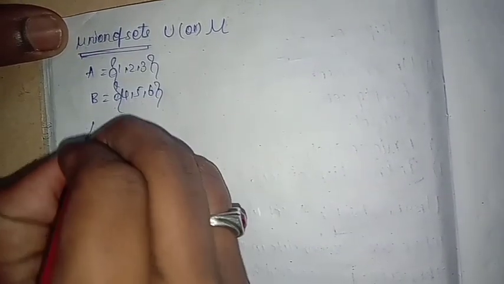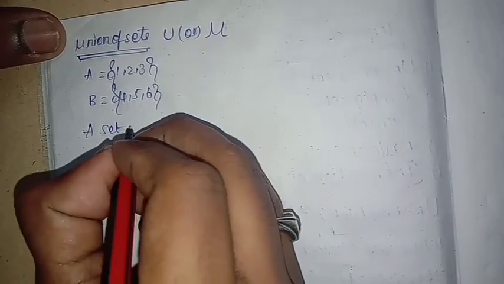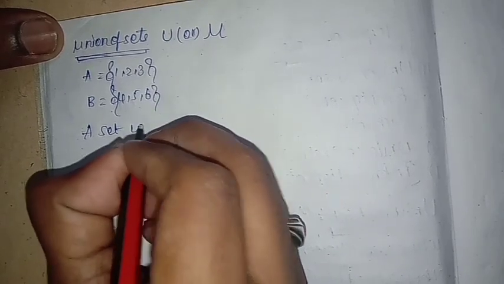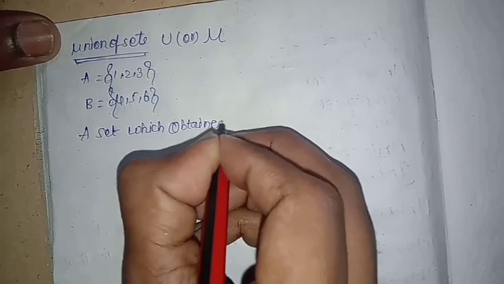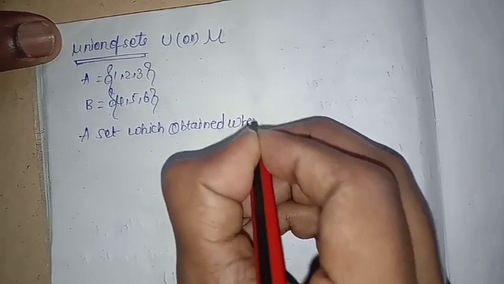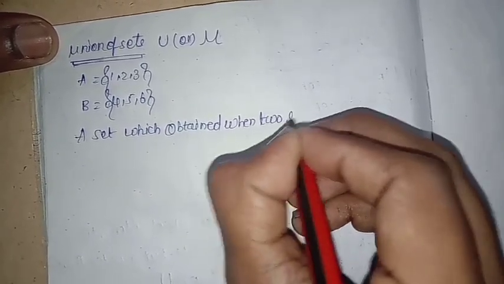Union of sets is the set which is obtained when two sets are combined.